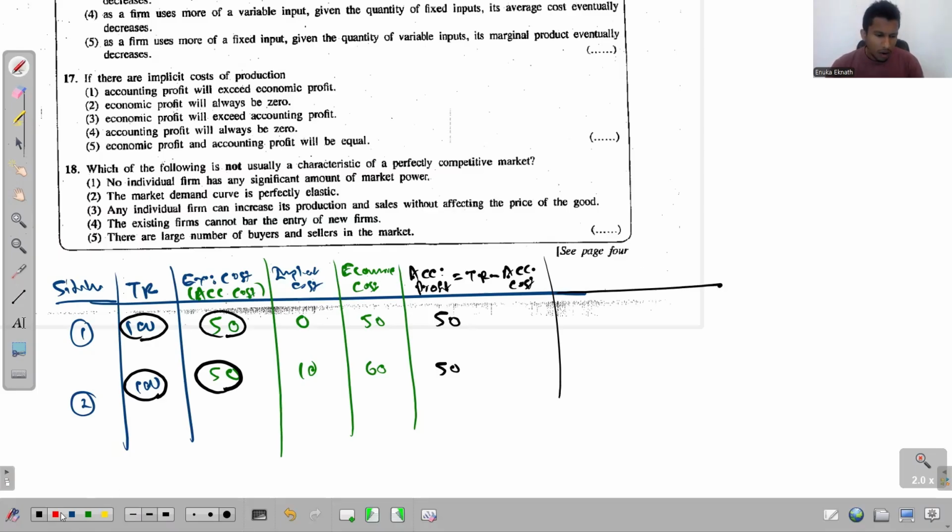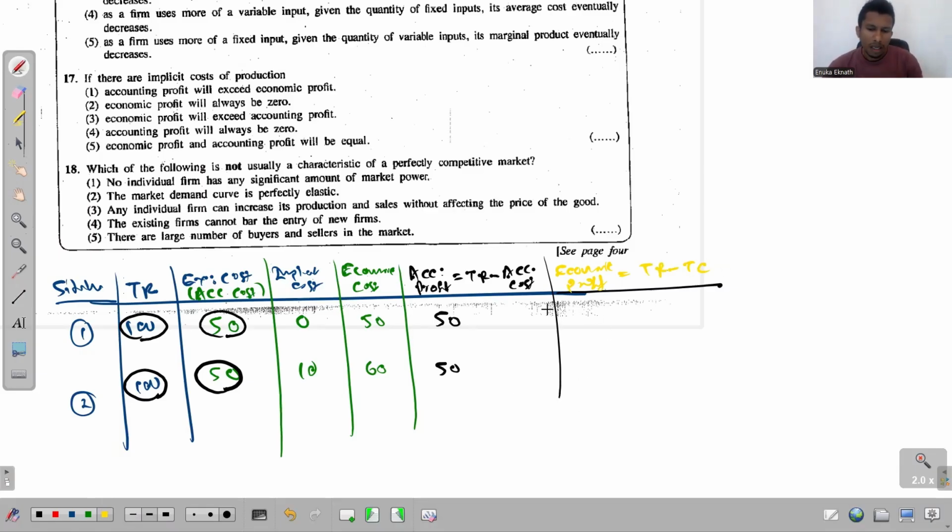Now let me show you how to calculate economic profit. Economic profit is total revenue minus the total cost.